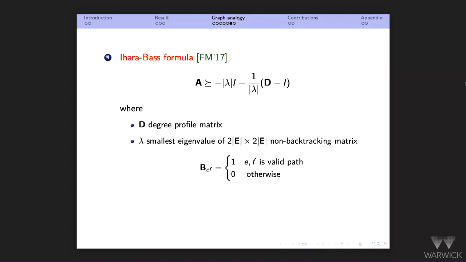And you have an entry 1 if the oriented edge e followed by oriented edge f is a path in the graph. So I'm looking at paths of length 2. If I look at a pair of edges, if that's a path, the entry is 1, otherwise it's 0. And I want to compute the smallest eigenvalue of that. So it's not clear that this is easier than other techniques, because you need to compute this eigenvalue here.